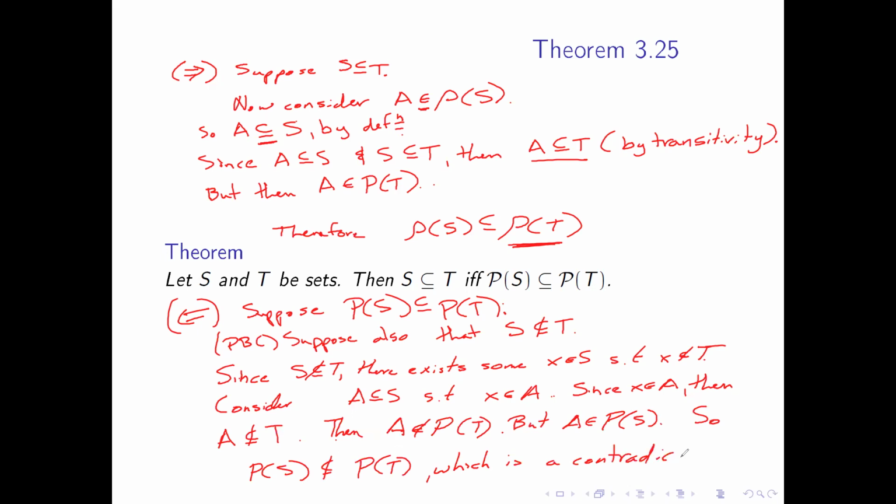So this is where we use the proof by contradiction to our advantage. And I know this is getting a little lengthy and I'm writing this all out, but I wanted you to see how this is going to play out when you're working on it. We can type these things up and write it out. Perhaps doing a contrapositive would have been better, and just said, okay, let's suppose that S is not a subset of T, and then show that the power sets aren't. But the if and only if is where you have to do two directions, or essentially two proofs for one theorem.